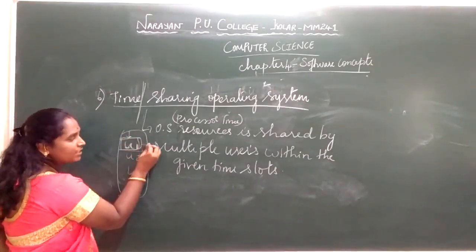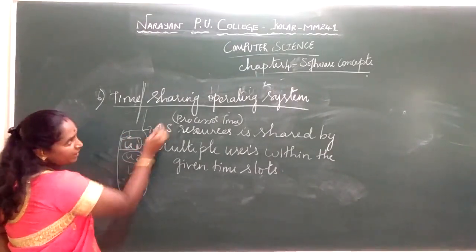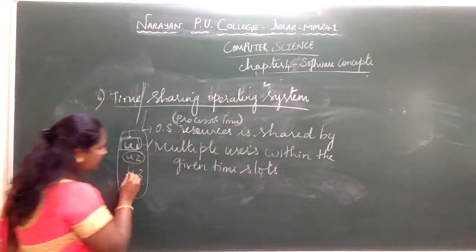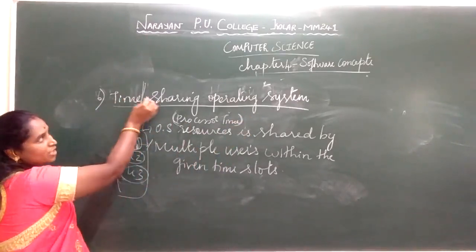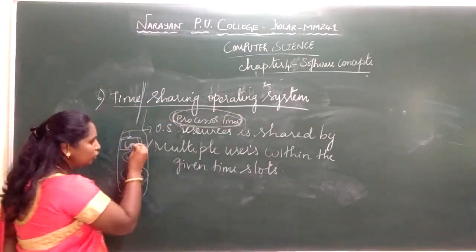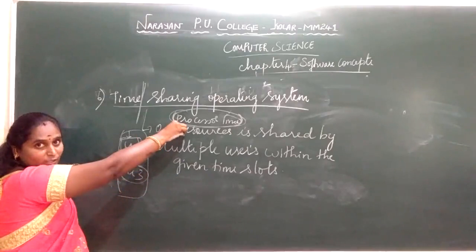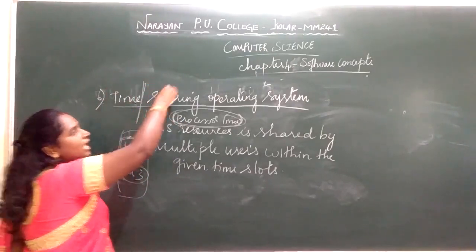When the time slot is turned off, user 2 can make use of the processor time. Similarly for user 3. So time sharing means the processor time is given to each user, and each user can utilize those resources. That is nothing but the time-sharing operating system.